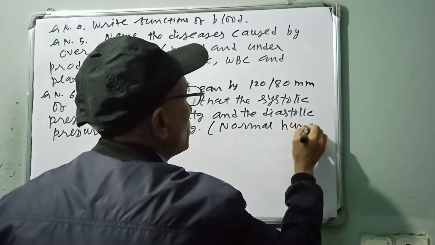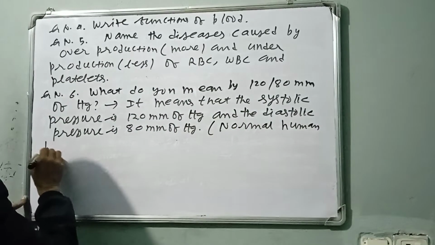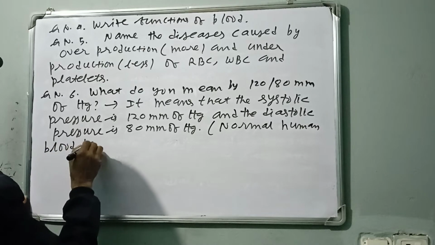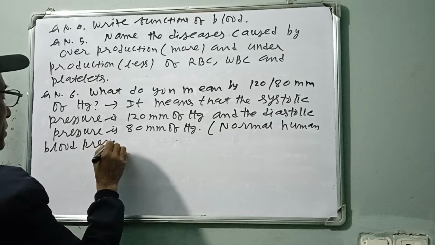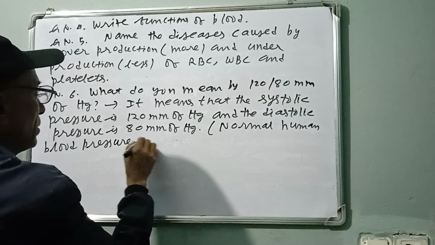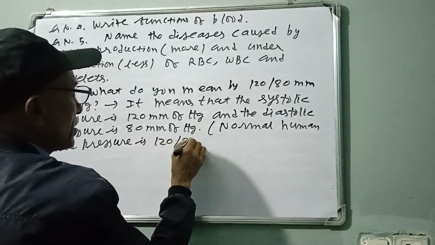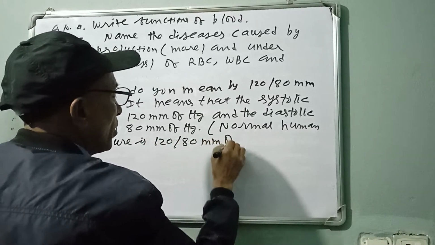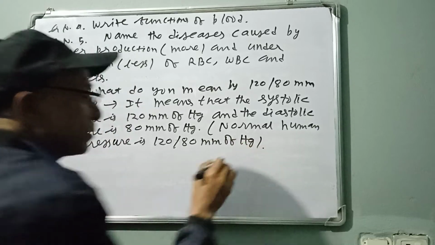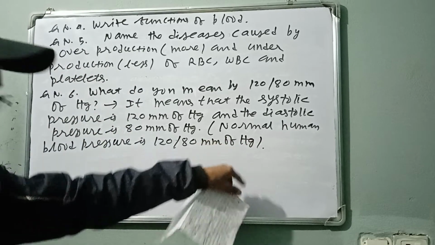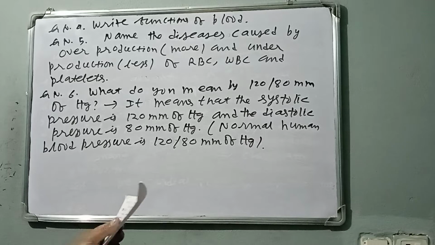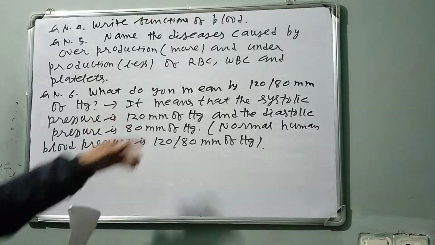Normal human blood pressure is 120 by 80 mm of Hg, millimeter of mercury. Here Hg means mercury. Question number 6.